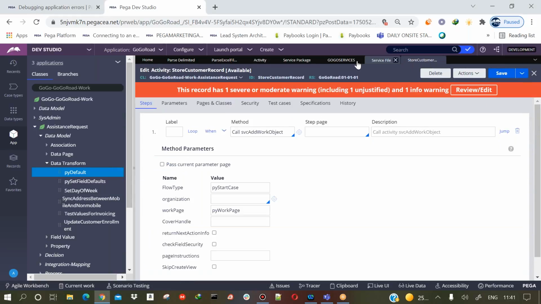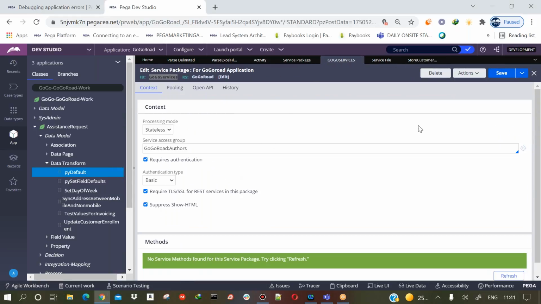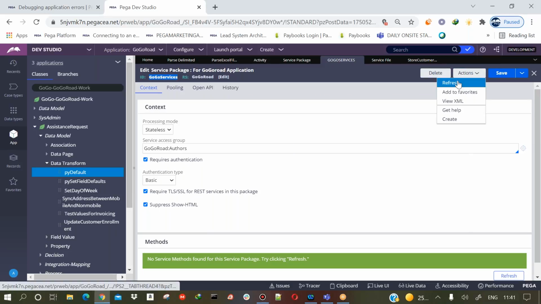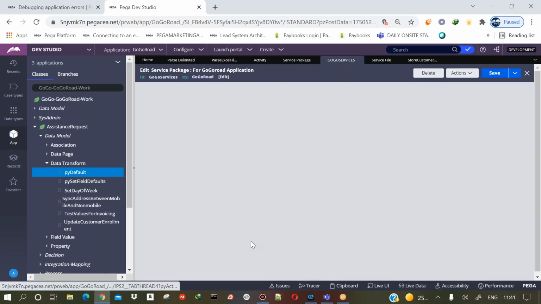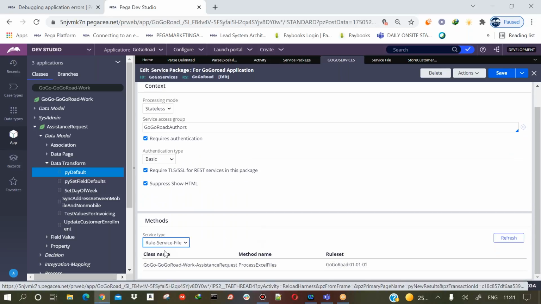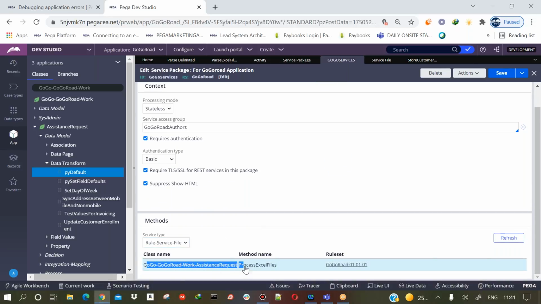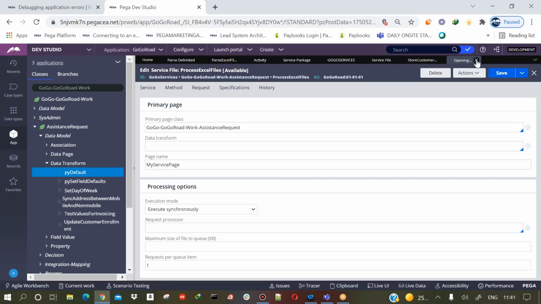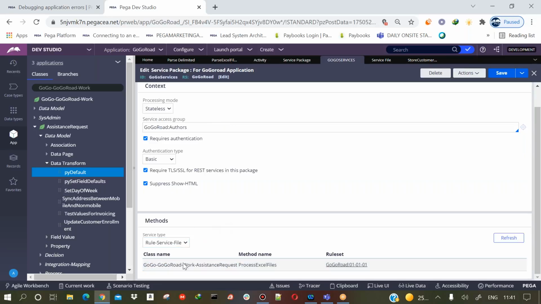And also just do the steps, try to follow whatever steps I showed you, whatever things I mentioned. Just try to practice that and see whether you are able to get that or not. You see, whenever I added the service package to this particular service rule, automatically it is displaying that this particular service rule is using this particular service package. That's what it is saying. Okay, fine. Yeah, just follow these things, try to replicate whatever I have done today and try to use this method. Any questions, guys? Whatever we discussed today?